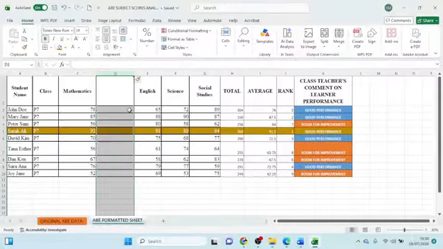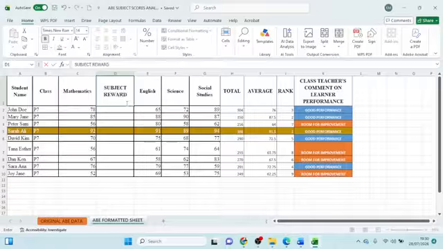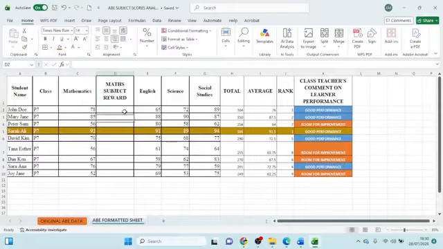Right click, then select insert. And at math, I'm going to put subject reward. Yes, subject reward. Okay, I can add math subject reward, so that I see those that qualify for a reward.